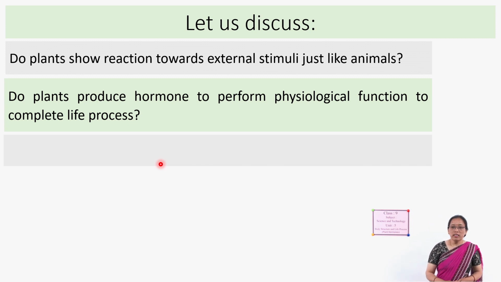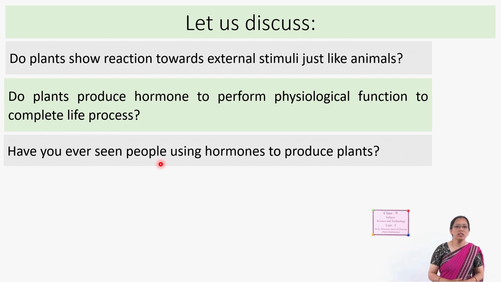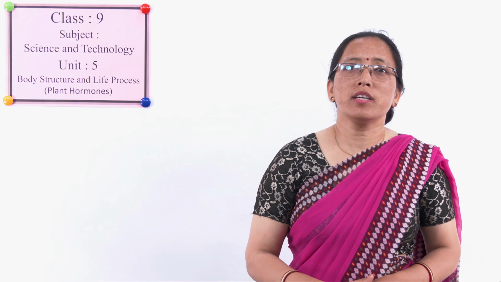Next, have you ever seen people using hormones to produce plants artificially? Nowadays, people grow unseasonal plants. That means previously, we used to see certain fruits and vegetables in a certain season only.